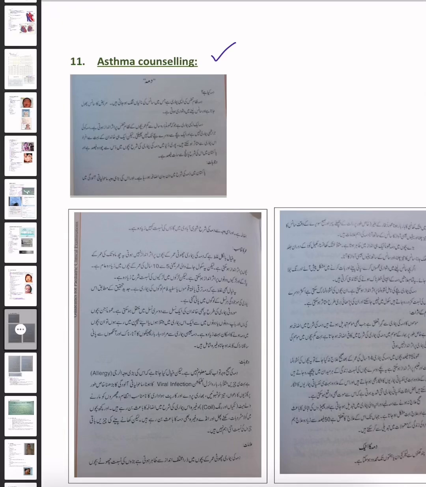Hello everyone. Okay, so we have started the preparation for Peads talks and we have already discussed the first 10 stations. The last station that we discussed was hypothyroidism. Now we will learn the counseling station.